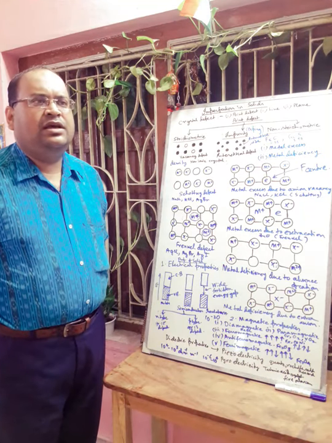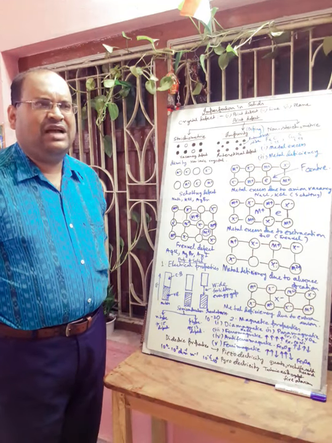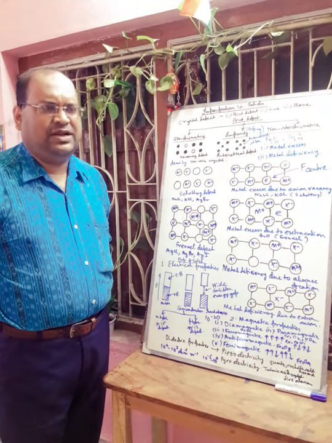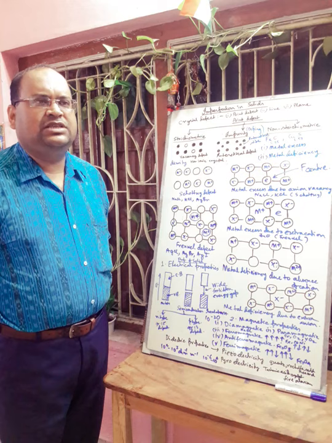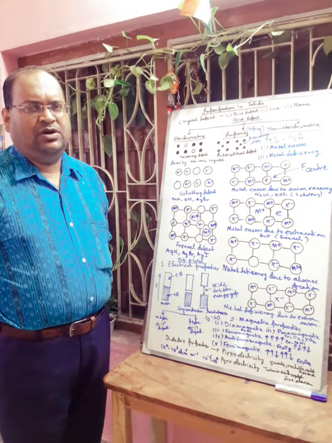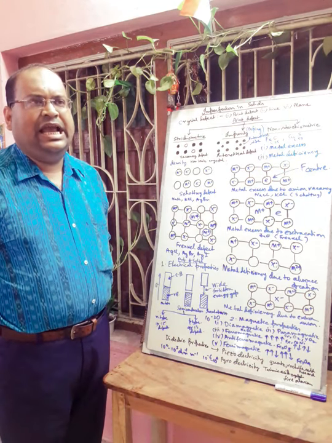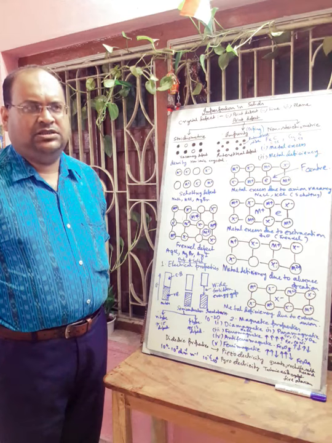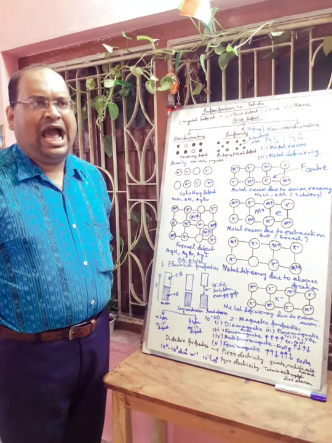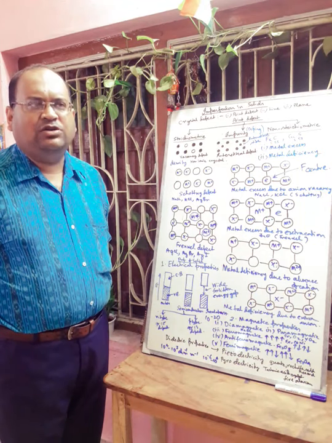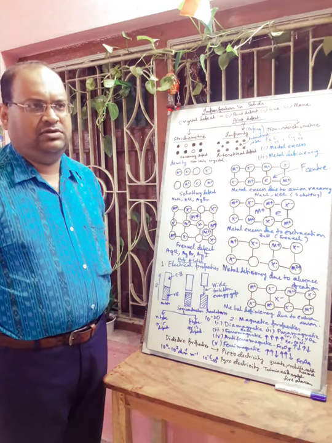Then we can take arsenic, antimony, bismuth, phosphorus, etc. Then it is called N type of semiconductor. What does N indicate? N indicates the negative charge of the electron, as electrons here are used for conduction.